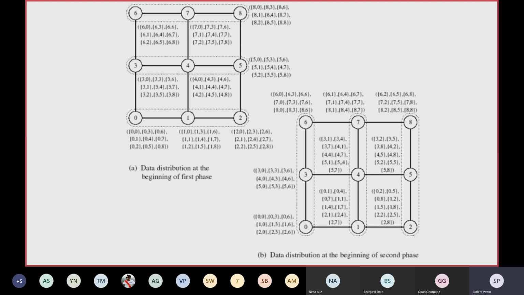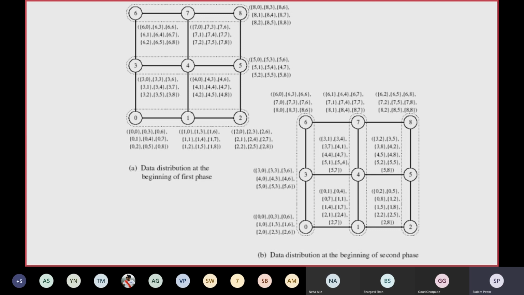So that is sorted in this order. Similarly, the third column shows nodes 0 6, 0 7, 0 8. These are the three messages to be sent by node number 0 to row number 1, that is the first row, having nodes 6 7 8. Similarly, the rest of the nodes in that group along the row will have the messages 1 0, 1 1, 1 2, to be sent to nodes 0 1 2.